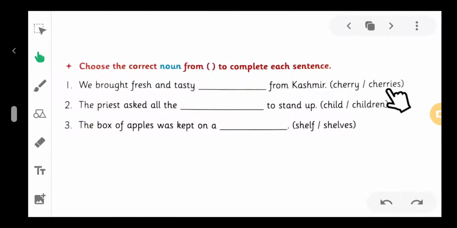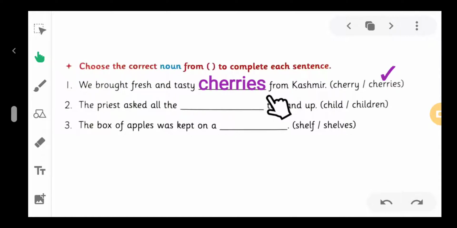Singular and plural nouns are given here. We will choose the one which is suitable for it. Which noun will we choose here? Cherry or cherries? Yes, cherries. So we put cherries and fill in the blank.